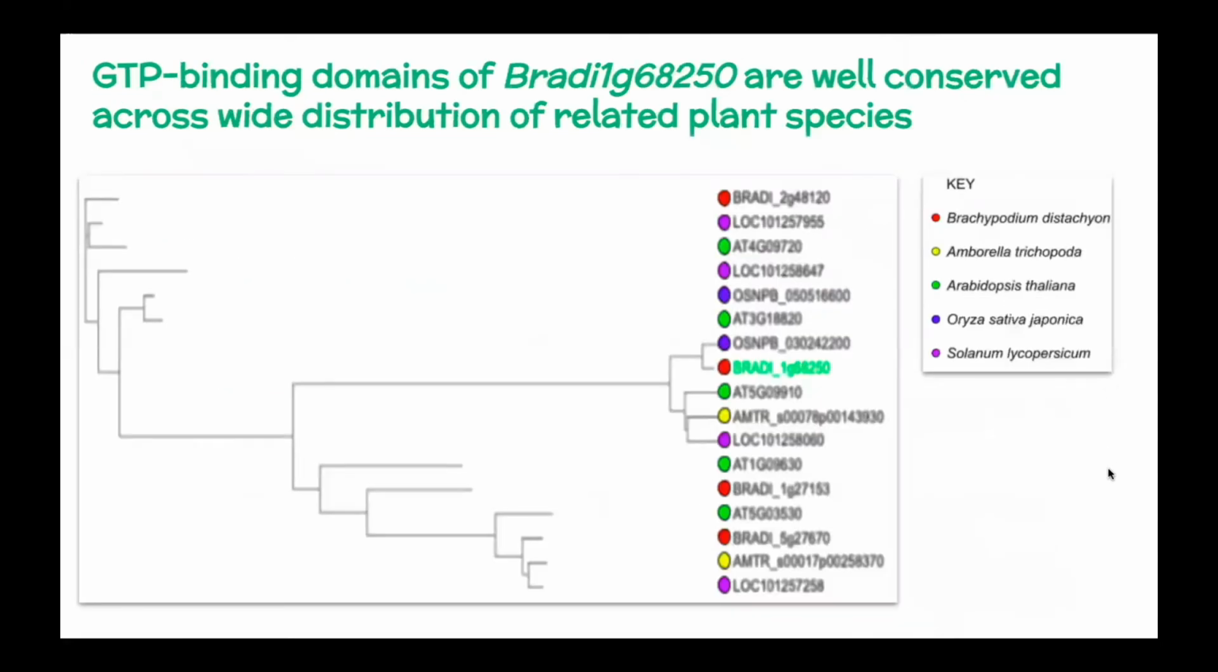However, when we generated a phylogenetic tree of our gene, we did not see the LIP1 small GTPase from Arabidopsis. However, we did see other GTP binding proteins from other related plant species. And so we concluded that the GTP binding domains of our gene were well conserved across these related plant species, most of which were also small GTPase LIP1 isoforms or various Rab GTPases and other GTP binding proteins.